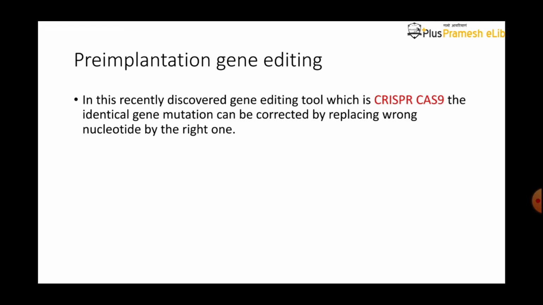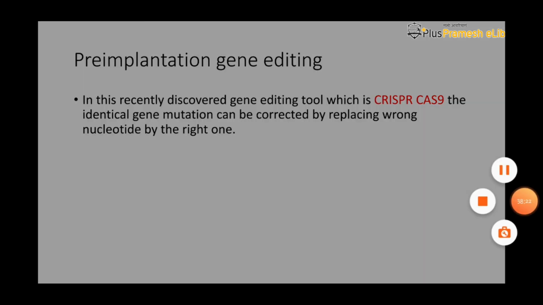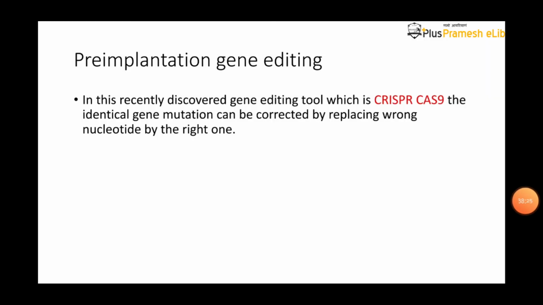What is gene editing? In the last slide, we have seen that we cut and remove the defective piece of the DNA and introduce a new piece of DNA in the place of the defected DNA. This work is done with the help of CRISPR-Cas9.